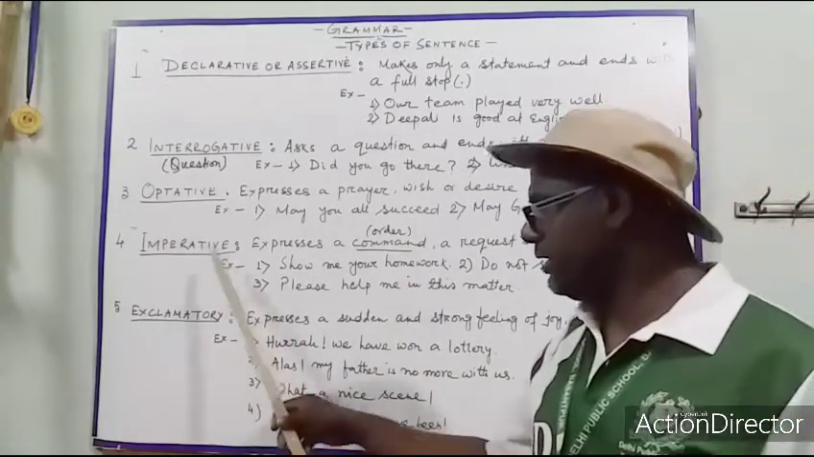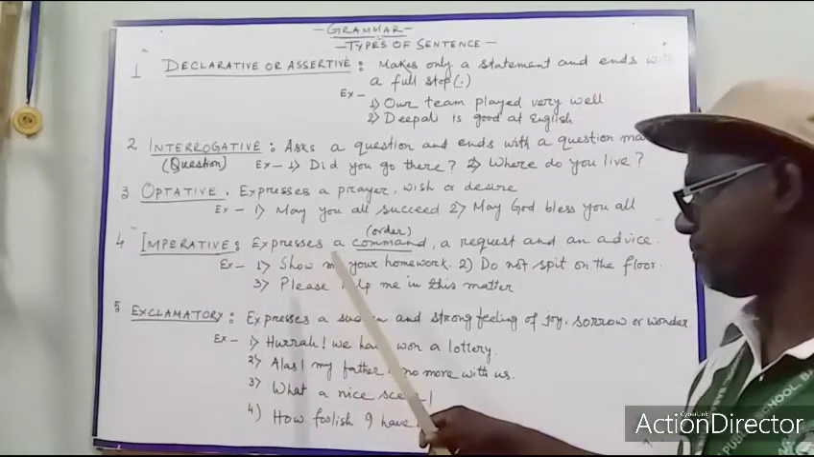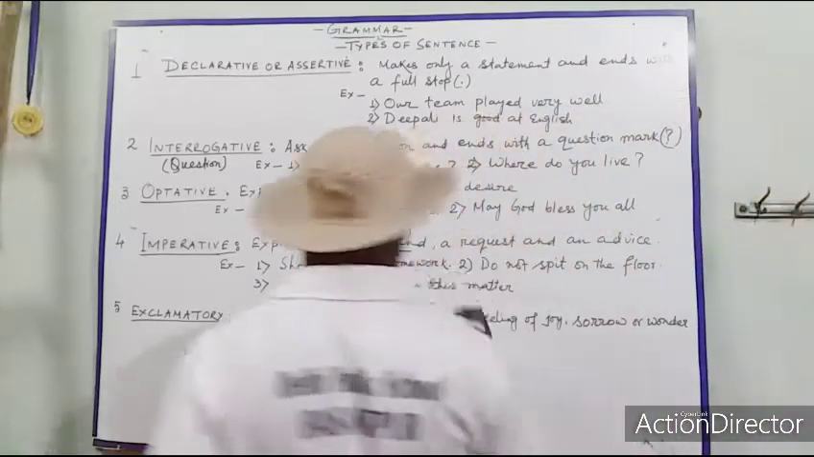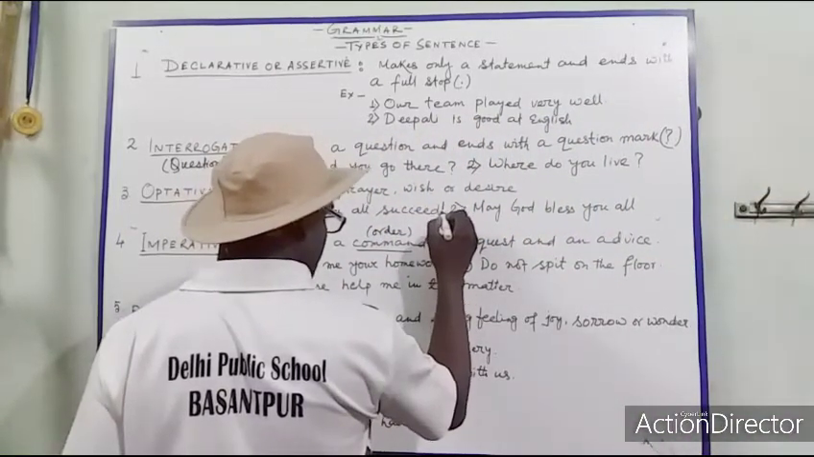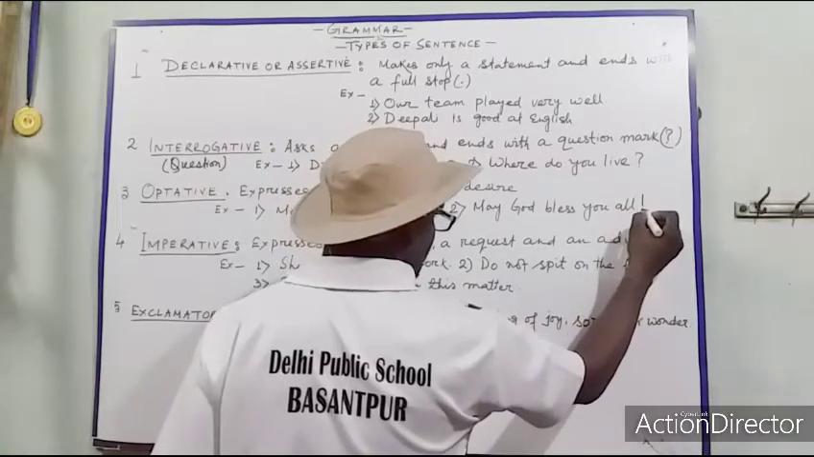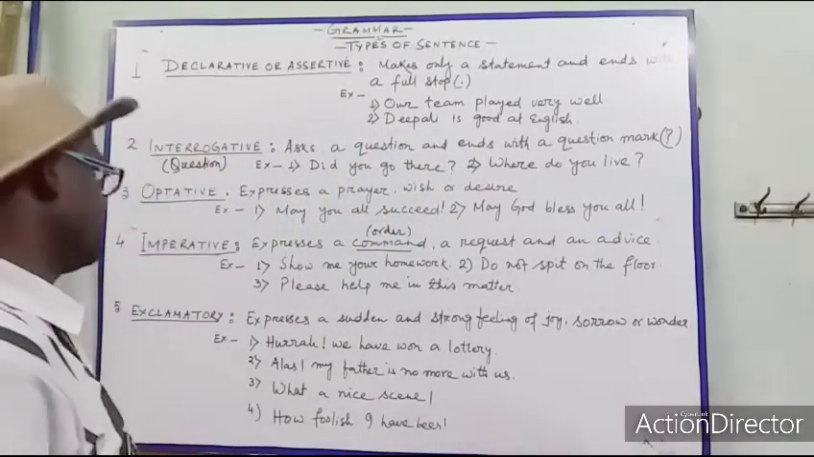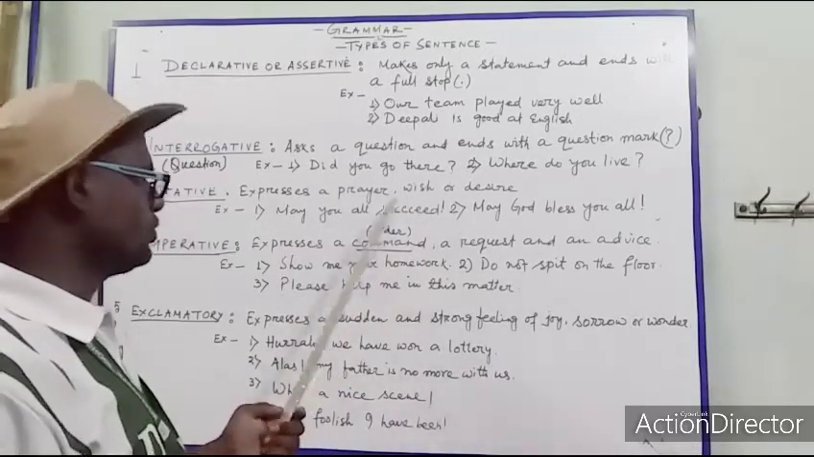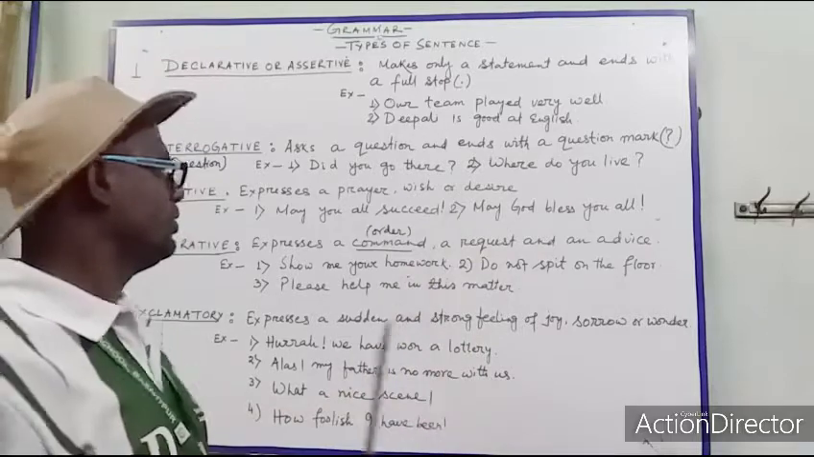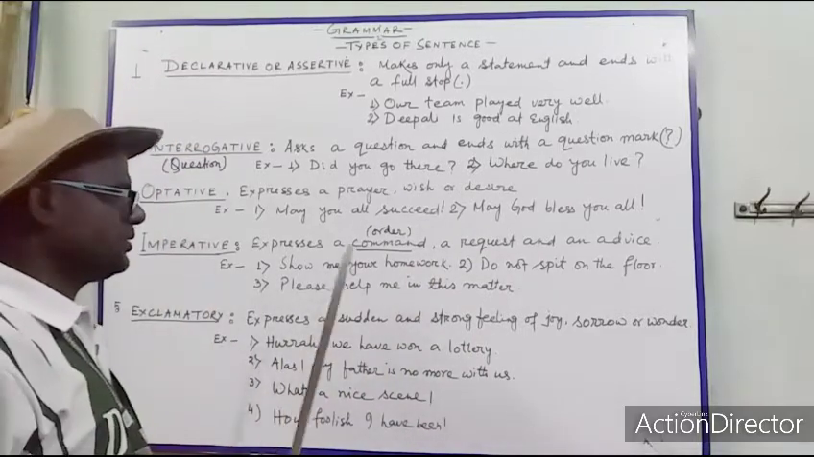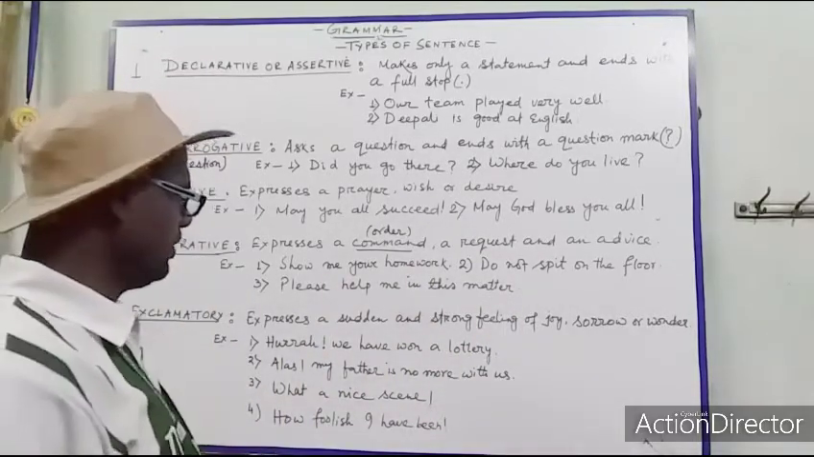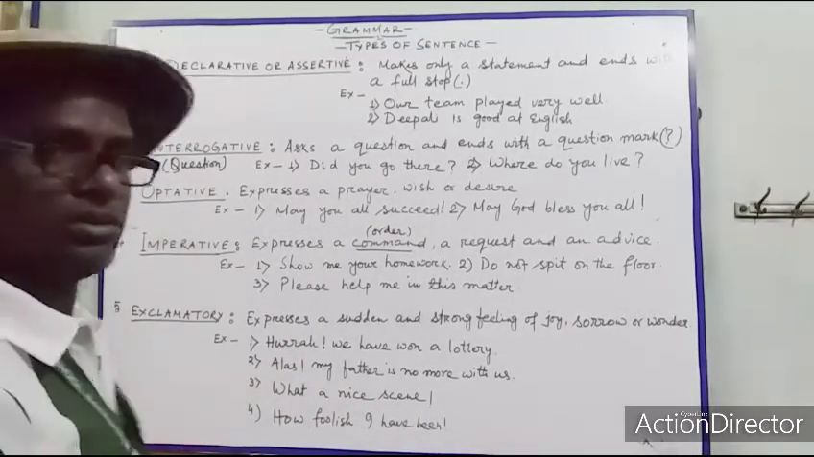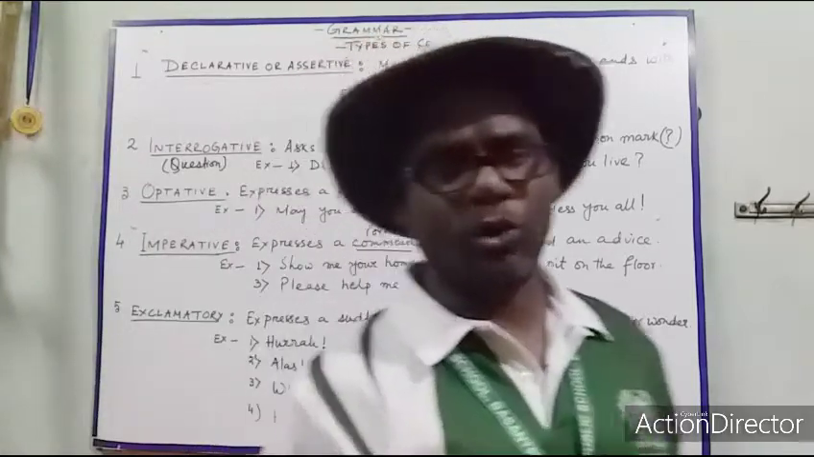And in optative sentences also there may be exclamation marks. Because of wish, desire and prayer, we can use exclamation marks here also. But in imperative sentence, there must be a full stop. Okay? And this is all about the different types of sentence. Hope you understood well.